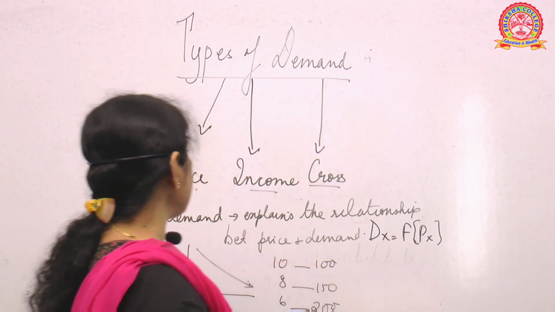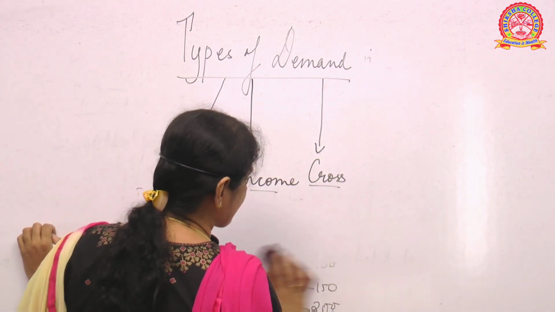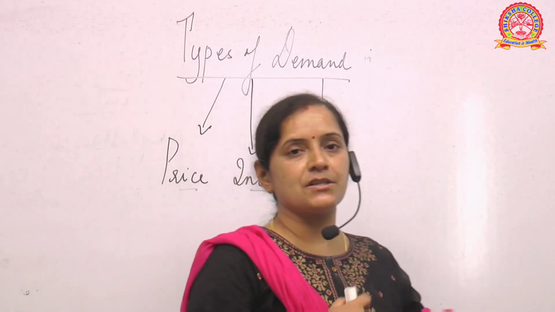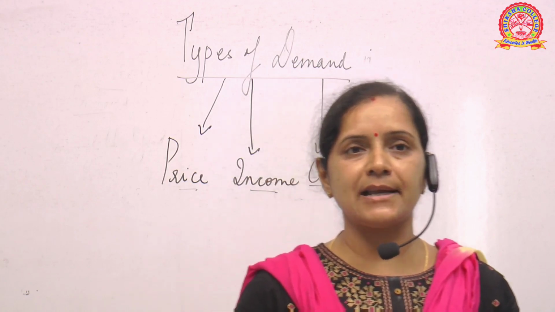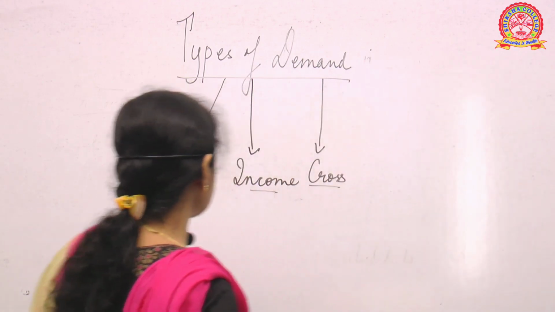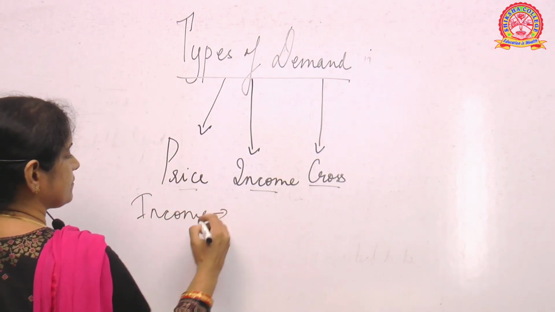Second, let us discuss the income demand. Price we have already understood. Please keep in mind, price demand means inverse relationship. Price is more, demand is less. But price is less, demand is more. Then is income. What is this income demand? Okay.